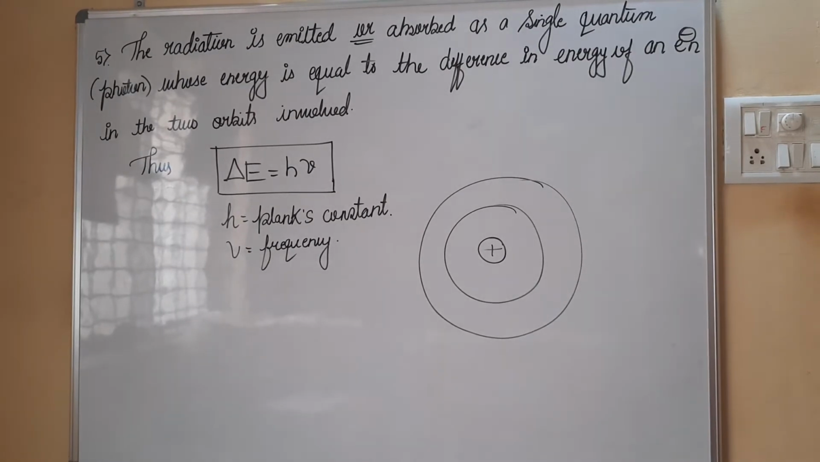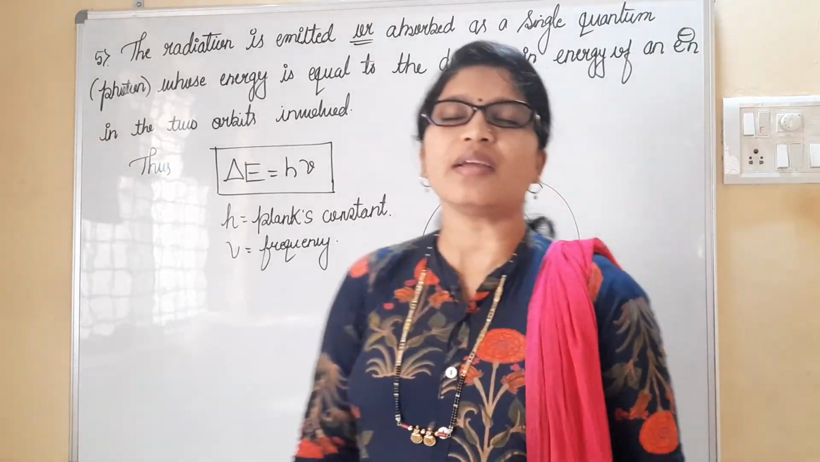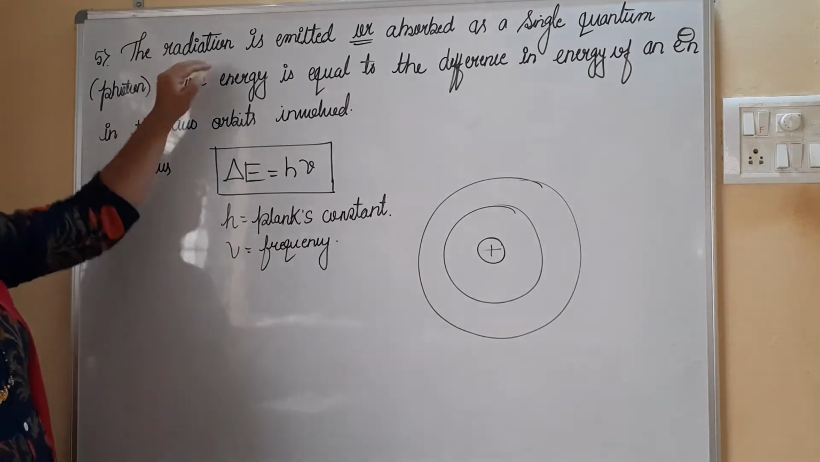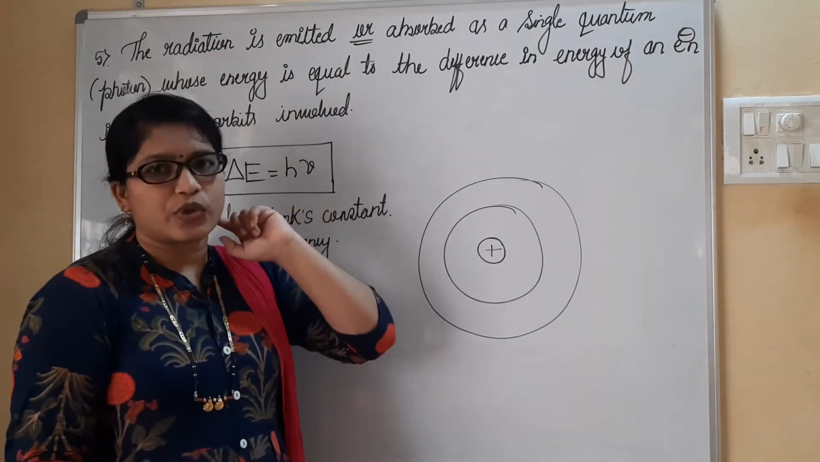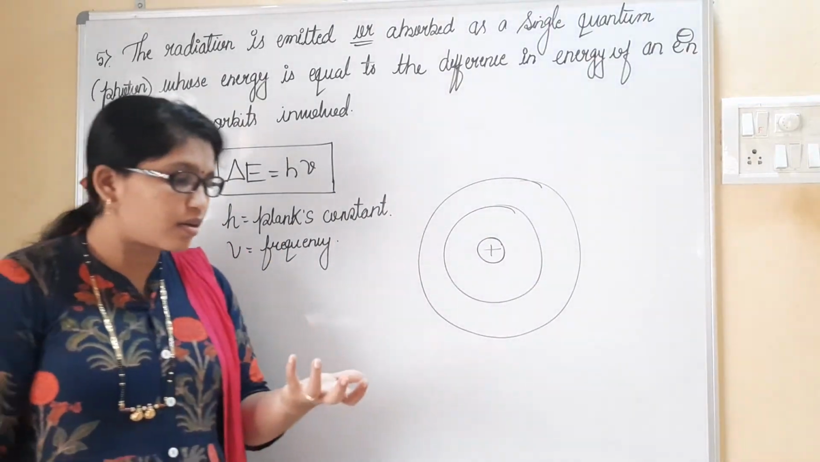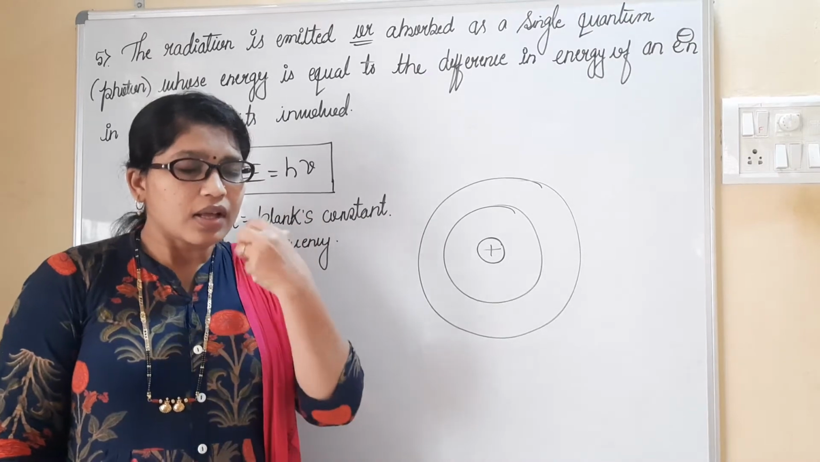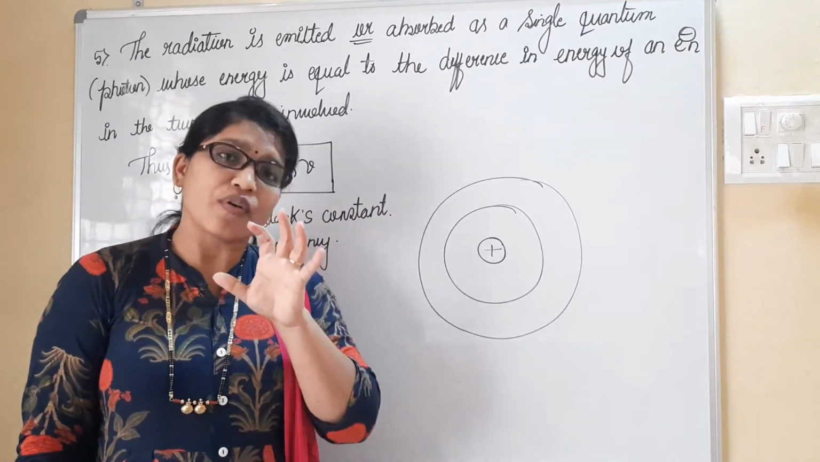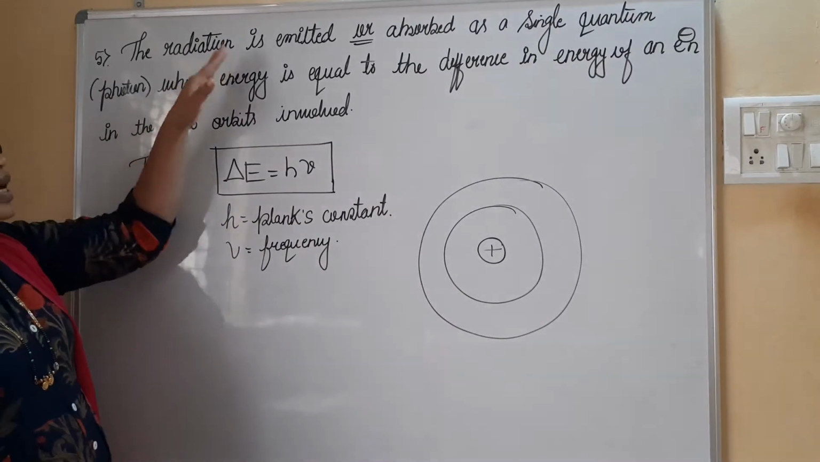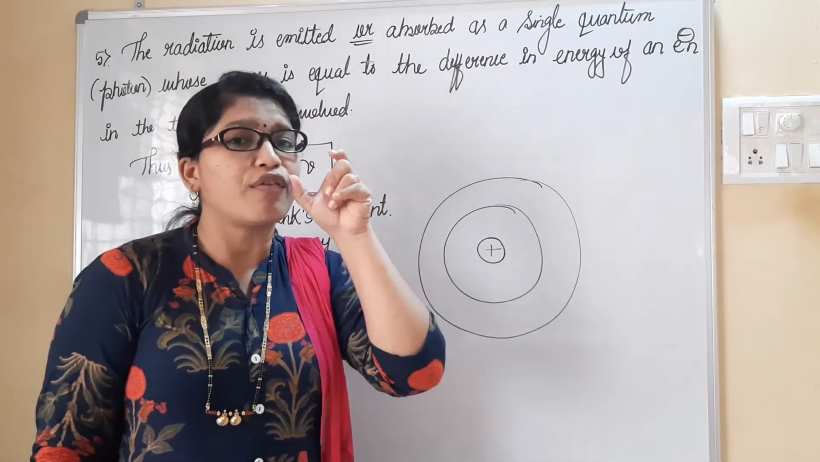Okay, dear students, now let us understand the fifth postulate given by Bohr. What does he say in his fifth postulate? Radiation is emitted or absorbed as a single quantum. We have seen the quantum mechanical theory, in which we understood electron radiation absorption in the form of quanta. We have discussed that one. Now, radiation emitted or absorbed as a single quantum is nothing but in the form of a photon.